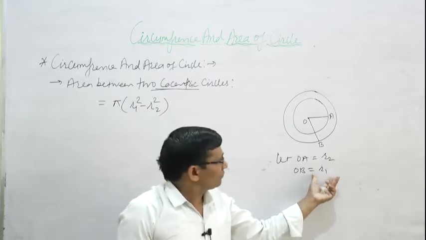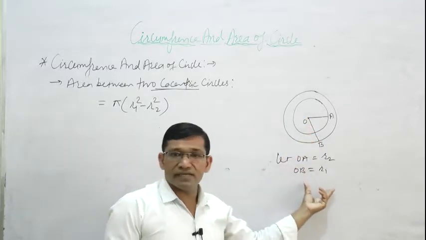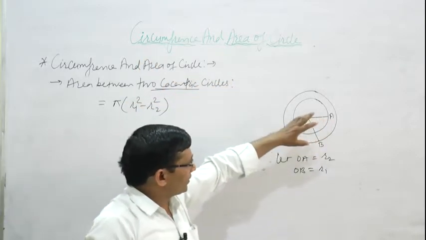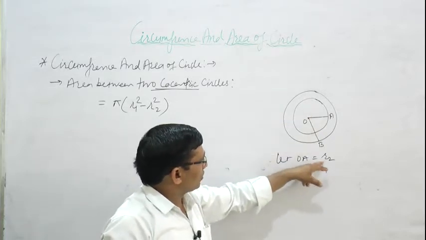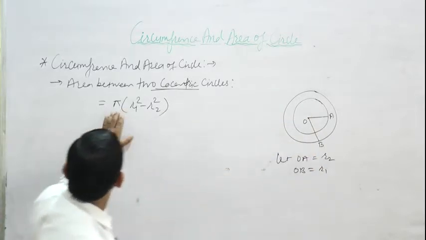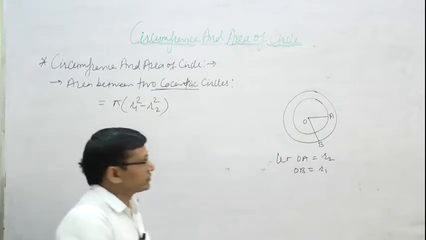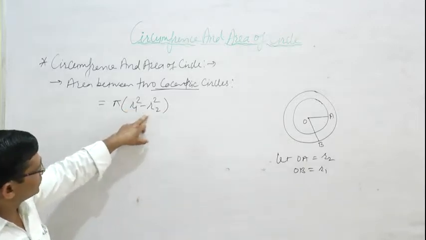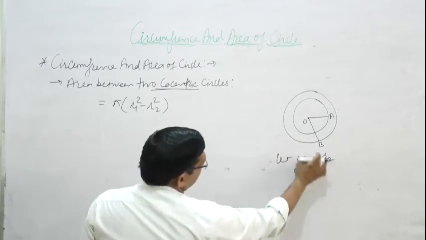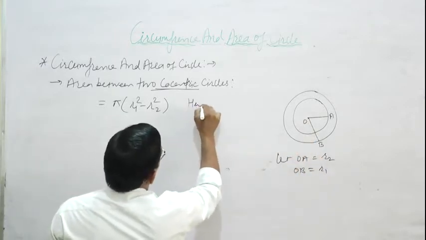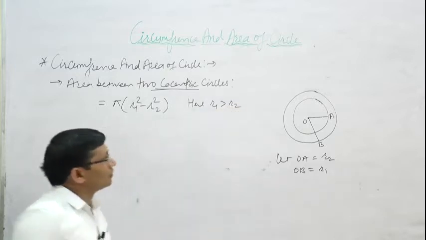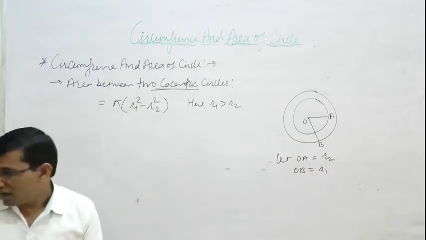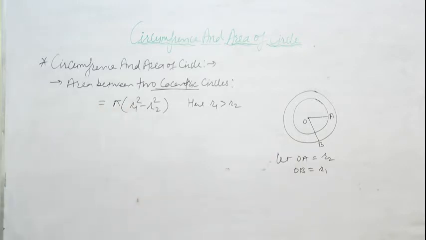OB is equal to R1. OB is the radius of the exterior circle and OA is the radius of the interior circle. OA is equal to R2 and OB is R1. So the area between two concentric circles is pi multiply R1 square minus R2 square. Here R1 is greater than R2. So we write pi multiply R1 square minus R2 square.